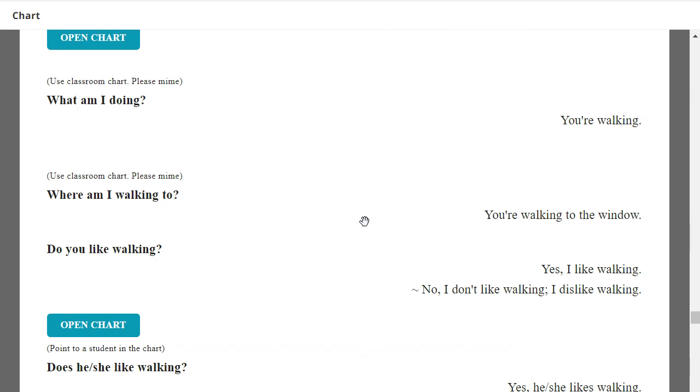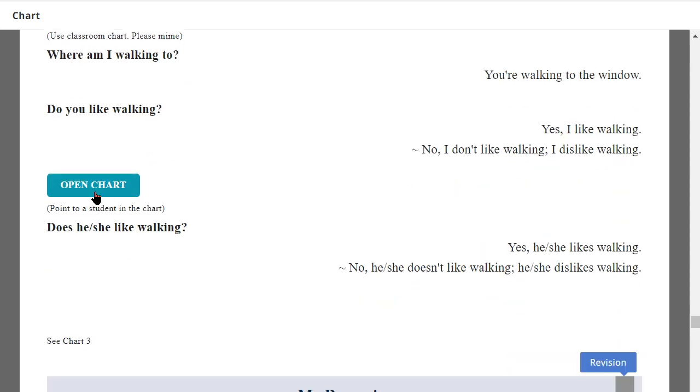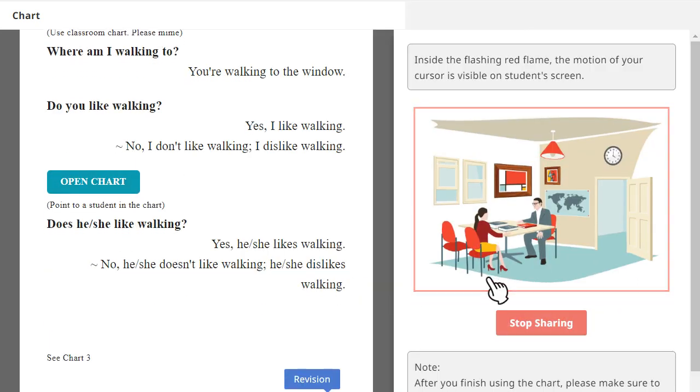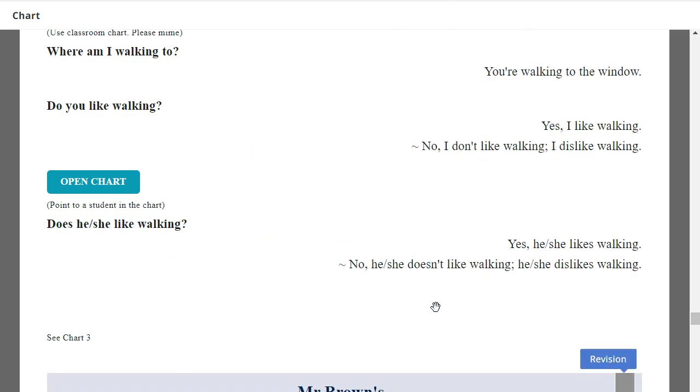Do you like walking? Yes or no? Yes, I like walking. Very good. Does she like walking? Yes or no? No, she doesn't like walking. She dislikes walking. Okay. Very good.